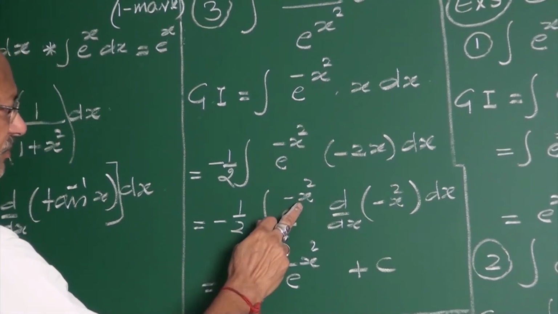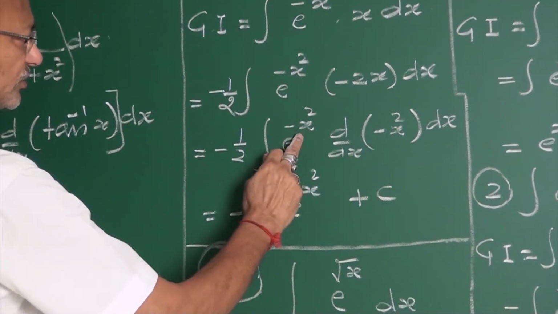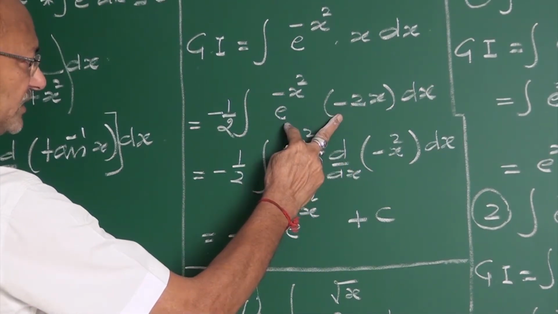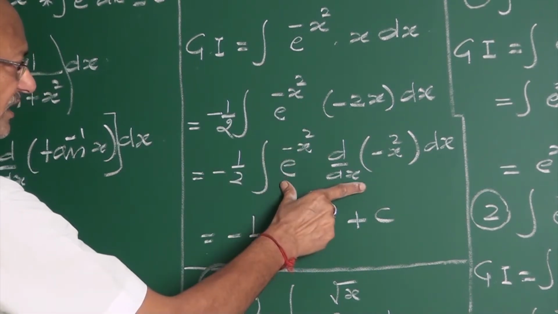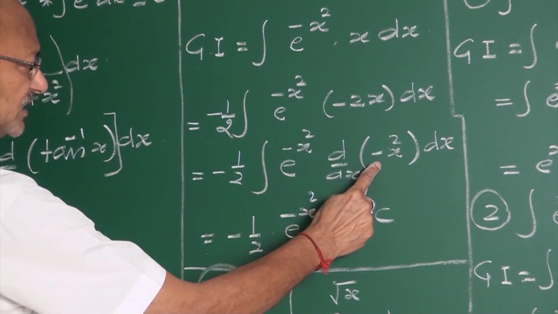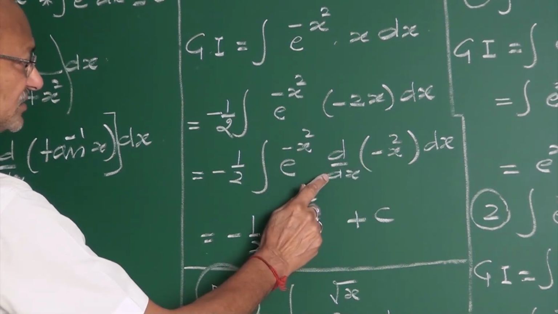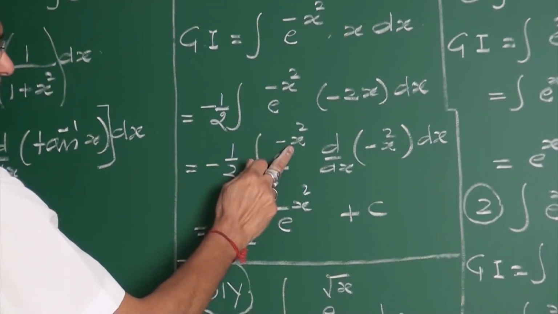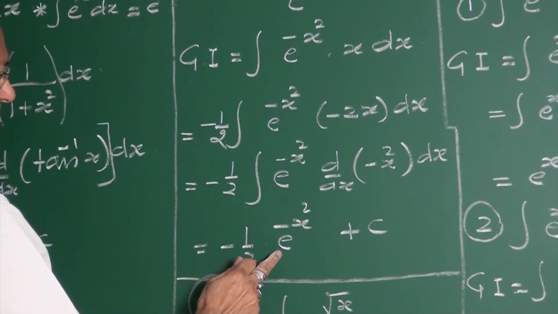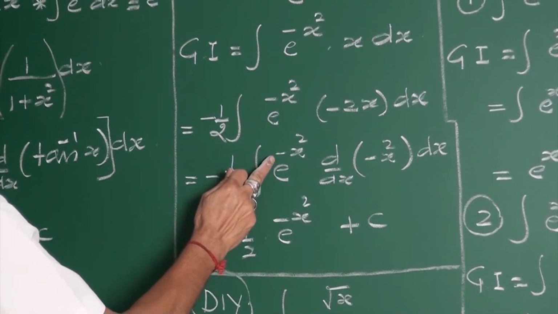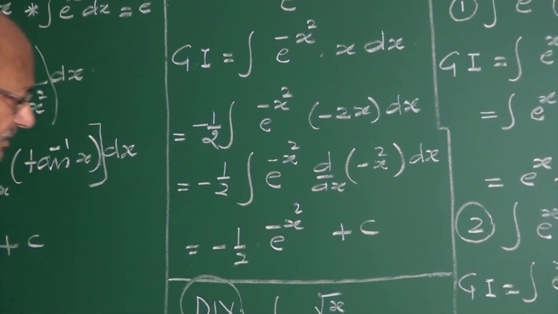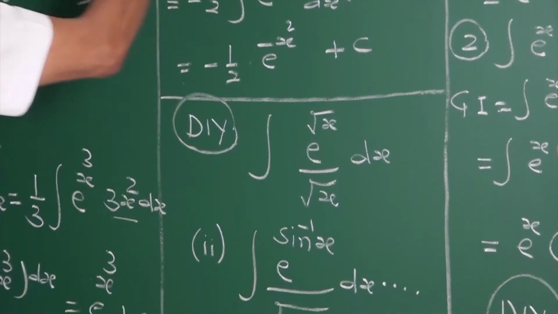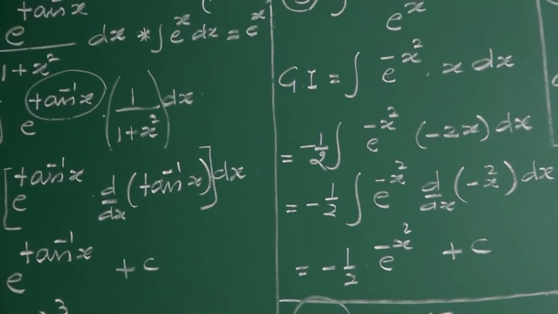What is it? It is e to the power f into f dash, the derivative of the power. After this step, directly you can write this. If you wanted, this minus 2x is nothing but d by dx of minus x square. You have brought it to the form e to the power f into f dash. E to the power f into f dash is e to the power f itself. Minus 1 by 2 into e to the power minus x square plus c. Then these are the 3 examples given in your textbook.